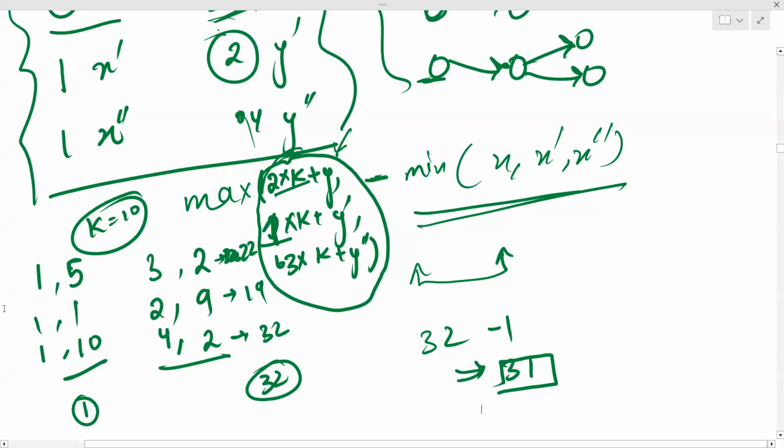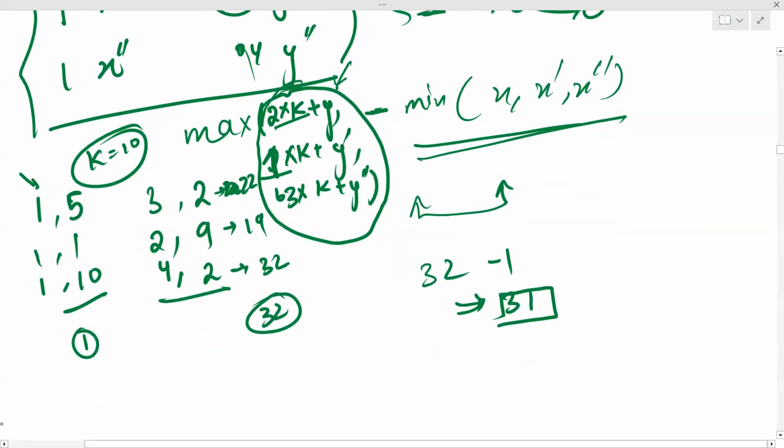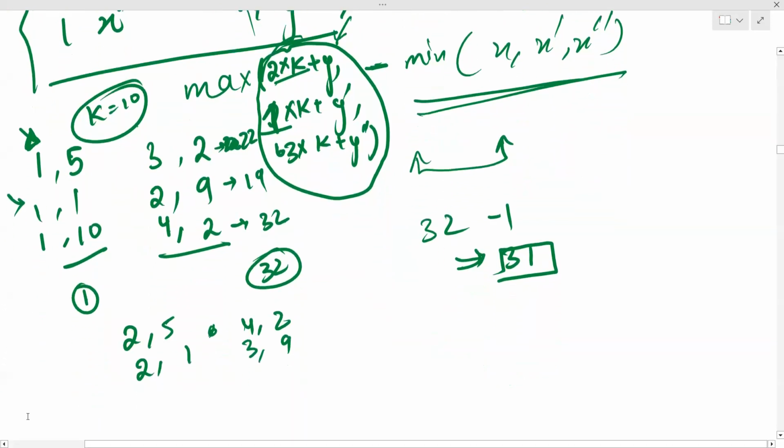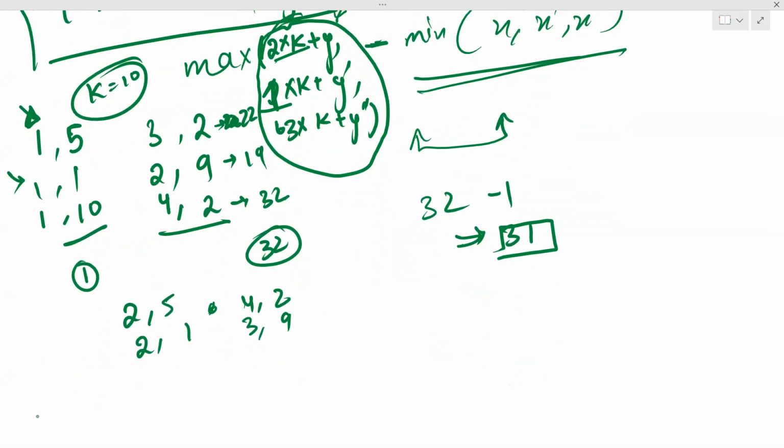But this is wrong. Why? Because instead of starting this component's first quest at first day, I can start this as second day. If I start this as second day, 2, 5, this will now end at fourth day, second hour, right? If I start this also at second day, now 2, 1, now this will end at 3, 9. If I start this at 110, I won't change the start time of this, and this will end at 4, 10, 42.